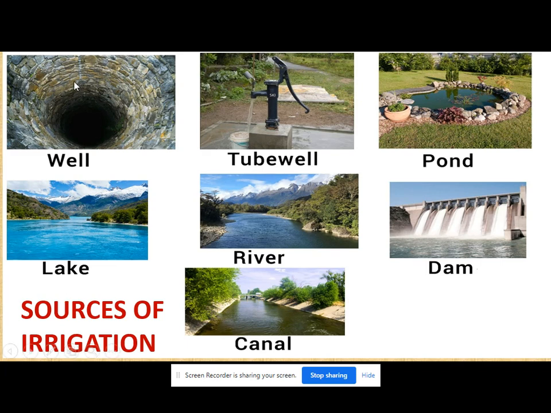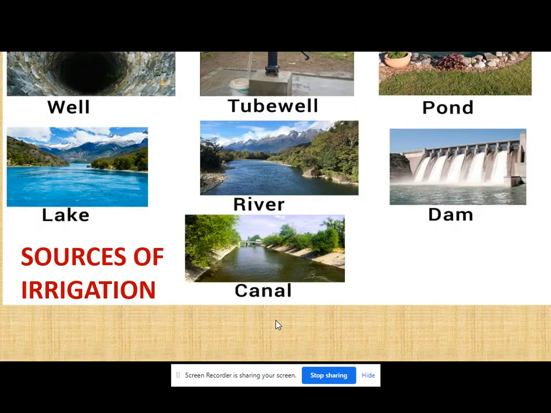So we are having the wells, then the tube well, then the pond, lake, river, dam, and canal. So these are the sources from where you can get the water and you can supply it to the crop.